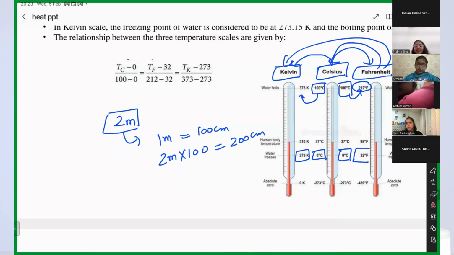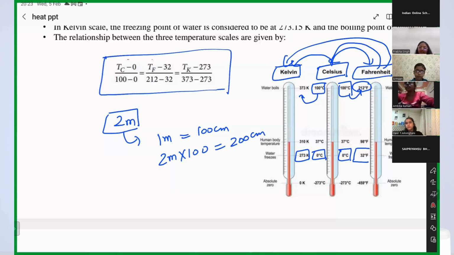You can convert Kelvin to Celsius, Kelvin to Fahrenheit. And for that, we have this formula. See here. You can change any temperature into some other temperature using this formula. And of course, we will do questions on that also, right? You have to convert degree Celsius into Fahrenheit and into Kelvin. Got it?